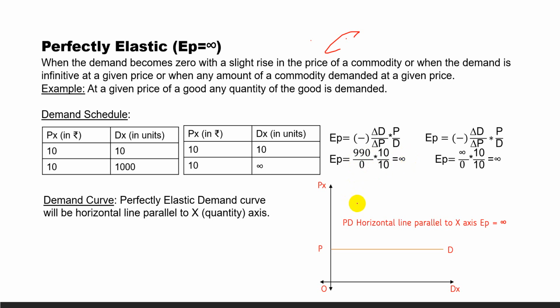The shape of the perfectly elastic demand curve is a horizontal line parallel to the quantity axis, that is the x-axis. The perfectly elastic demand curve will be the horizontal line parallel to the x-axis. That means at a given price, demand can be here, demand can be here, and with a small rise in price, a slight rise in price, the demand will be 0.